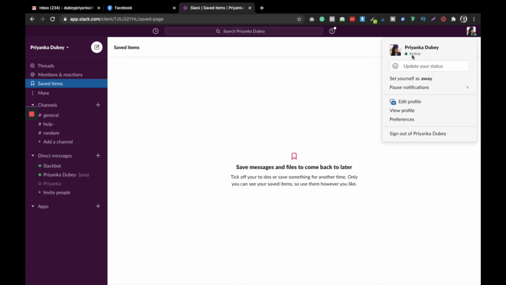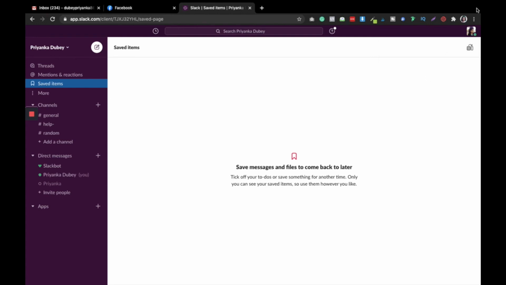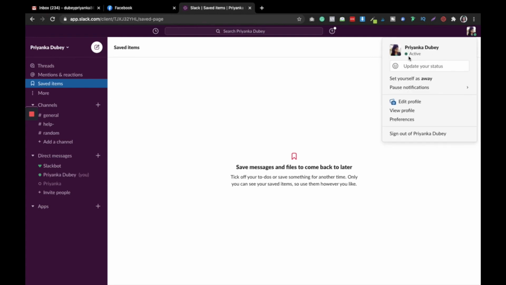But I can simply turn it off by setting myself as away. So when I set myself as away, you will see my active status has been changed to away, right? And if I want to set myself as active, I can do that, and now I have that green button, right? So it's too easy for your privacy as well.